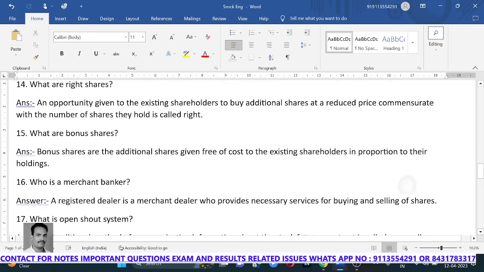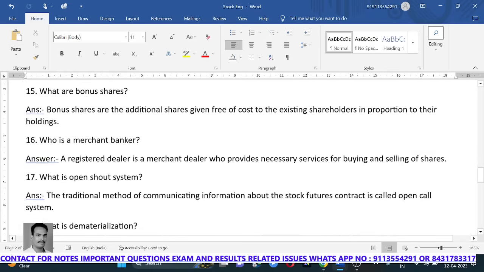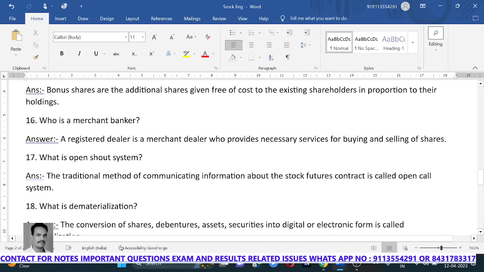What are rights shares? An opportunity given to the existing shareholders to buy additional shares at a reduced price is called rights shares. What are bonus shares? Bonus shares are the additional shares given free of cost to the existing shareholders in proportion to their holdings.